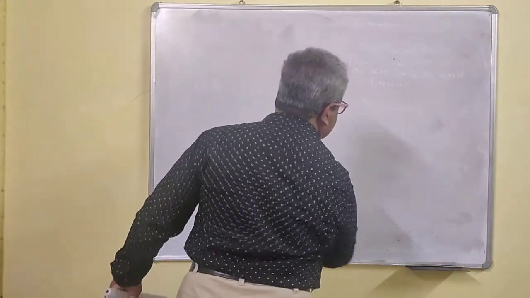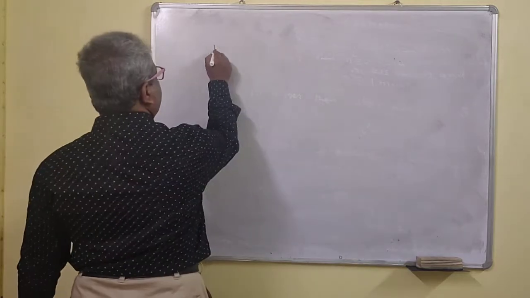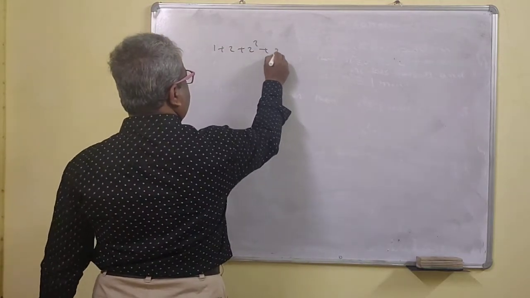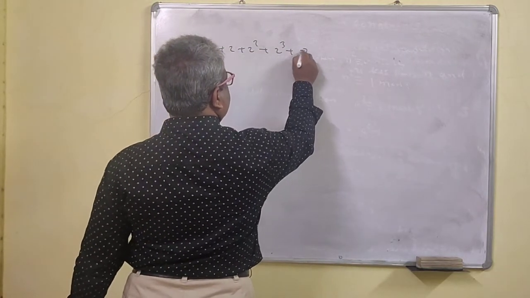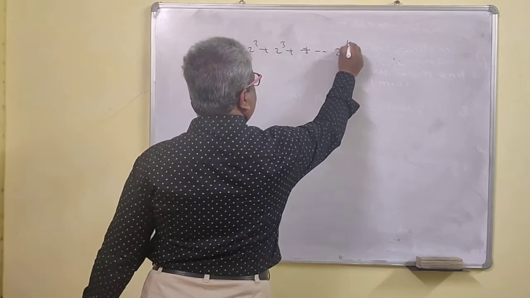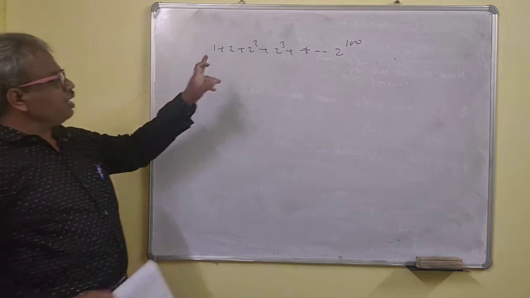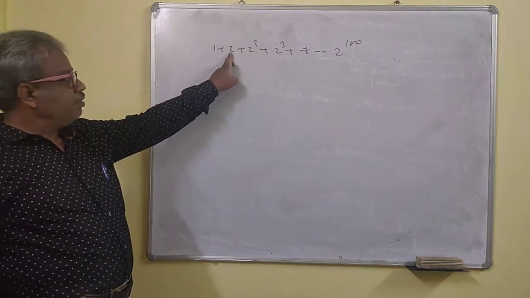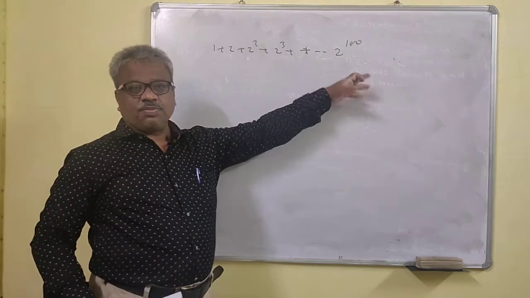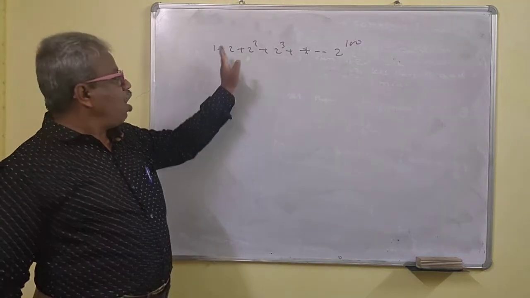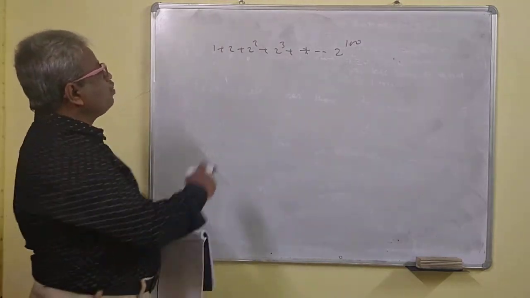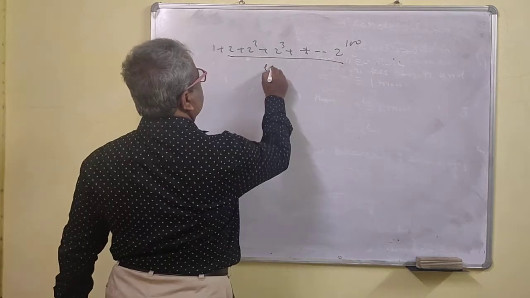Now suppose we have this sum: 1 plus 2 plus 2 square plus 2 cube and so on, up to 2 raised to 100. All the terms except 1 are multiples of 2, so up to this the sum is even.